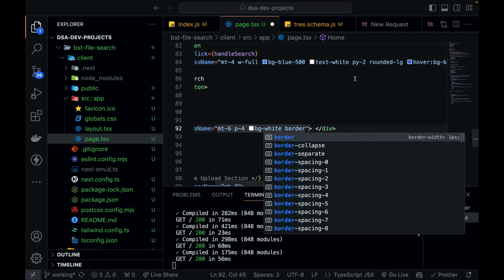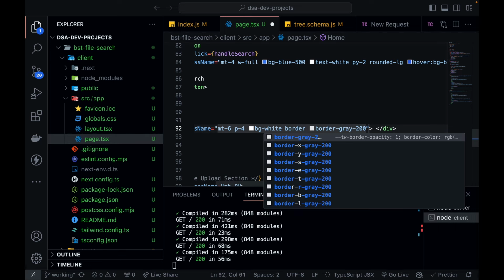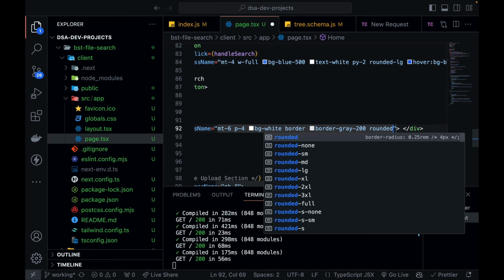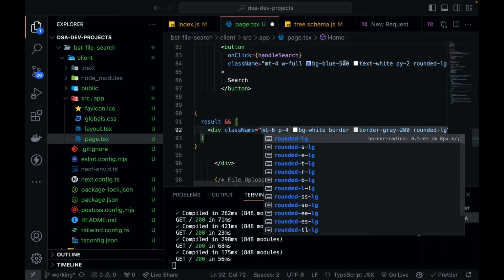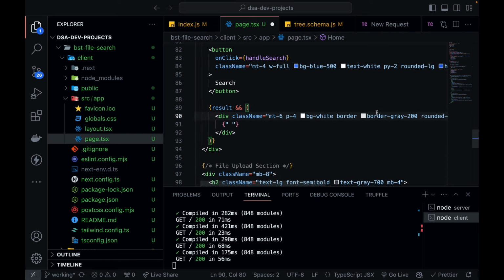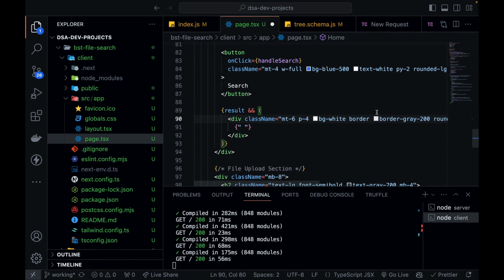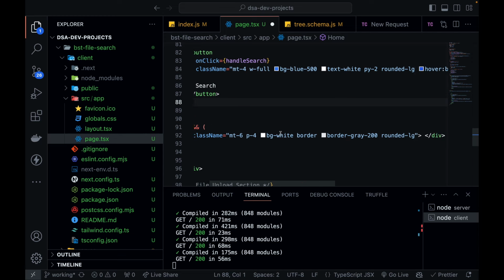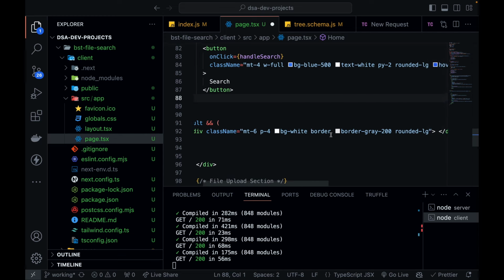Let's give it some border, and border color is important so that it is visible, 200, and again rounded, because we need to follow the design scheme. Okay, div, and inside this div, I need to start putting, so I need to create the condition also again in this, right? So where am I? I'm just getting confused. This is my division tag, and okay, this looks good.